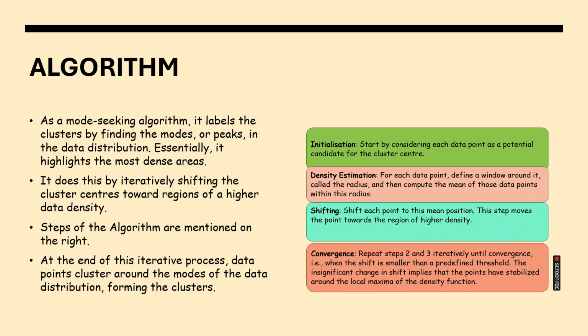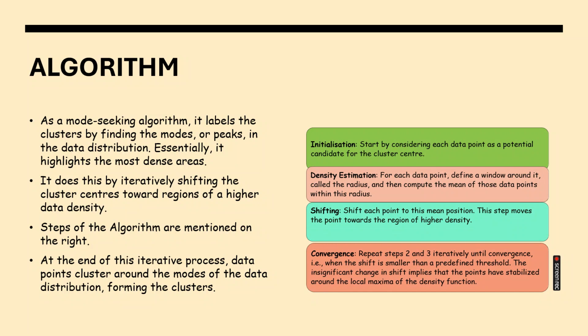When the mean is identified, all the data points in that radius will be moved or shifted towards the mean. For example, if we have defined the radius as 2, then in that radius we have 10 points. For those 10 points, the mean is identified, and those 10 points will be moved or shifted towards the mean position. This is nothing but the shifting process. All the data points are moved towards the mean position to form higher density.